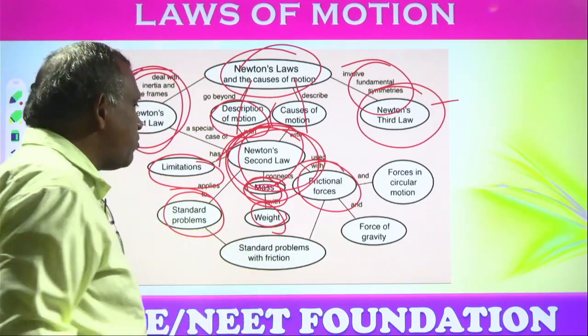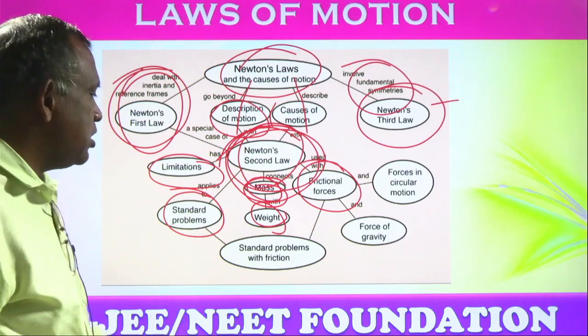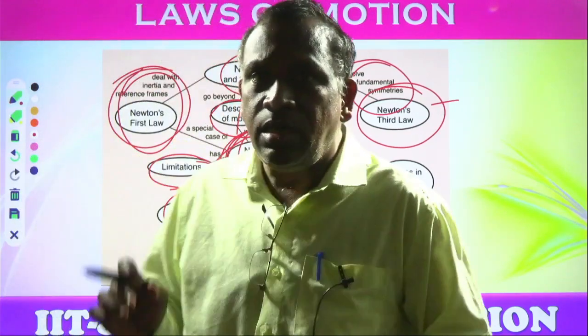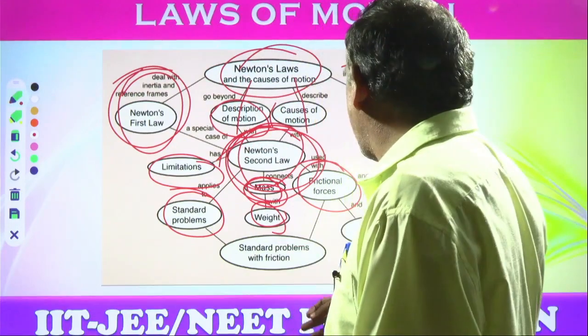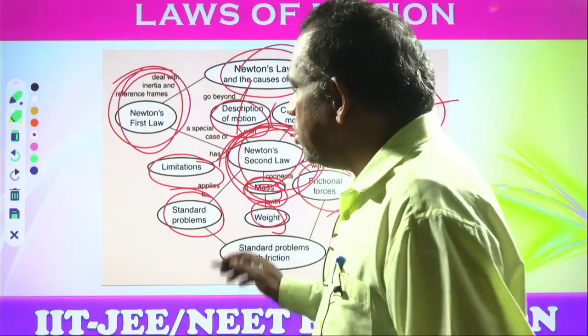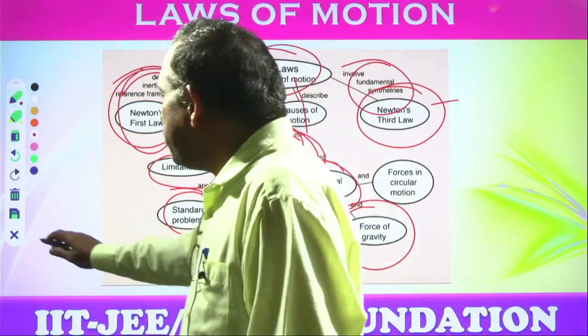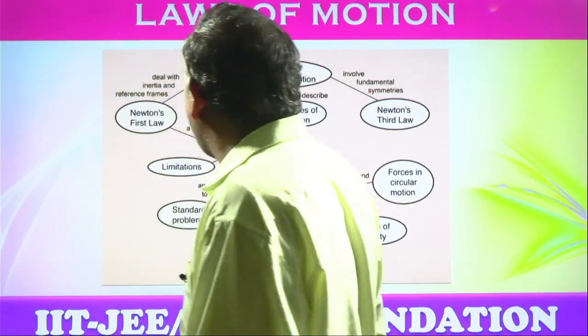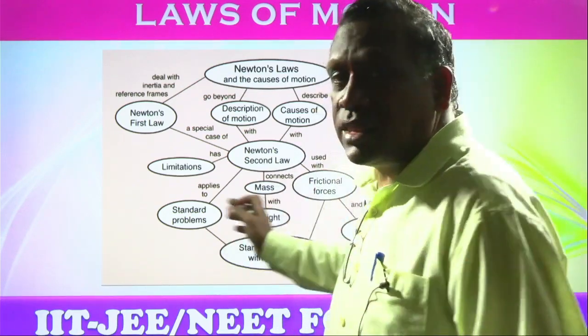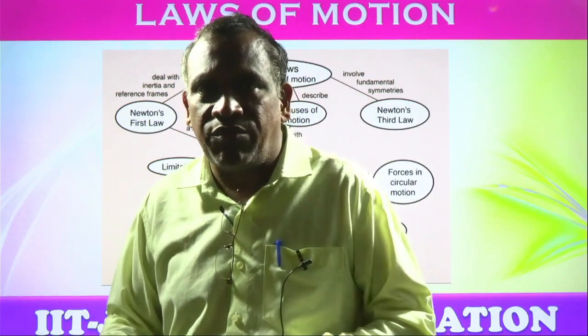Standard problems like friction and the force of gravity come under Newton's second law. This is just a simple mind map of how Newton's first, second and third laws are classified.